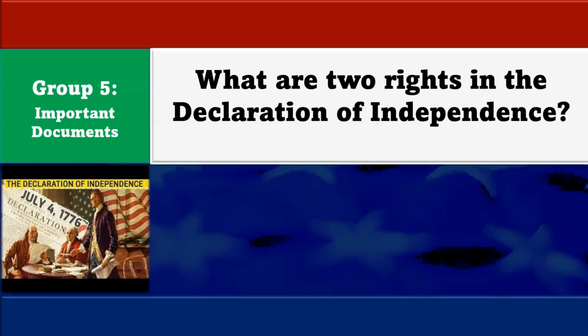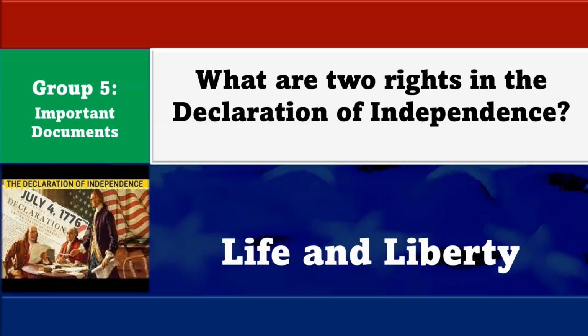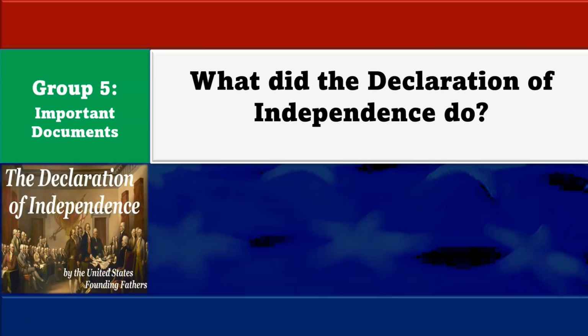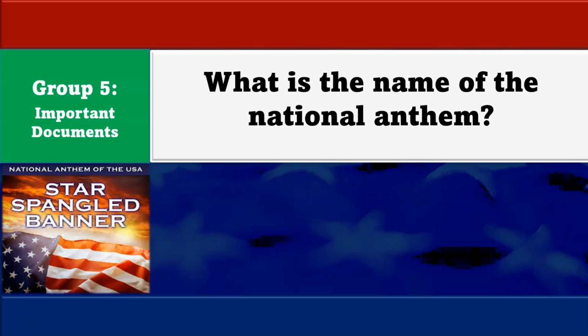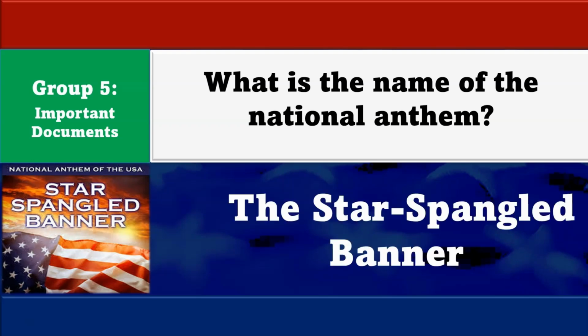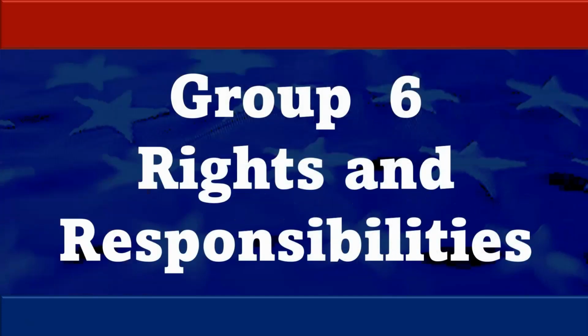Speech. What are 2 rights in the Declaration of Independence? Life and liberty. What did the Declaration of Independence do? Declare our independence from Great Britain. What is the name of the national anthem? The Star-Spangled Banner. Now let's move on to group number 6, rights and responsibilities.